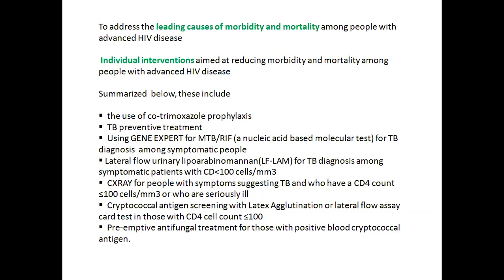What we can do is, first and foremost, start my patient on CPT prophylaxis. This will prevent a lot of infections and a lot of trouble for my patient. Then I will go for TB preventive treatment. First, I will screen my patient for the four symptoms. If I am sure that the patient does not have any symptoms of probable tuberculosis, then I will start my patient on INH therapy.